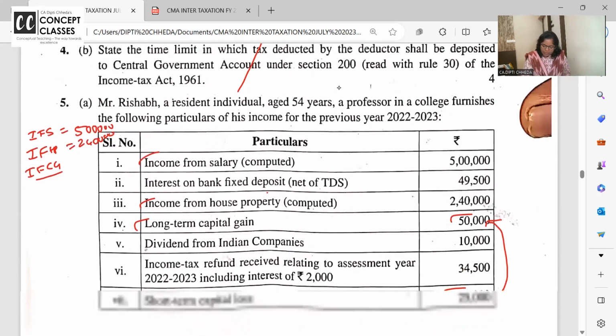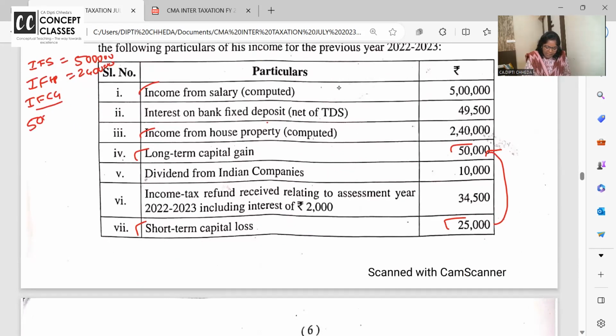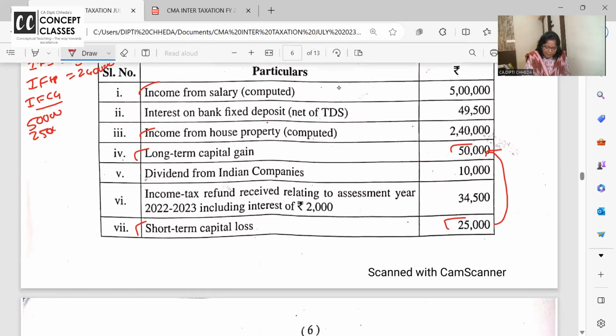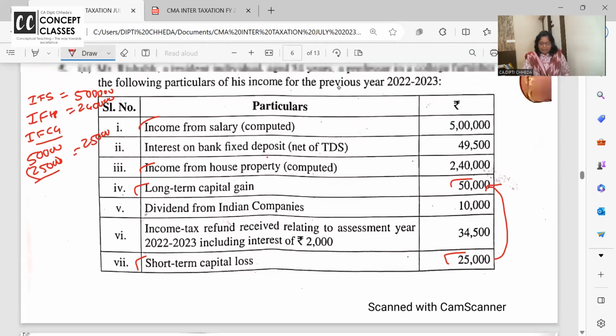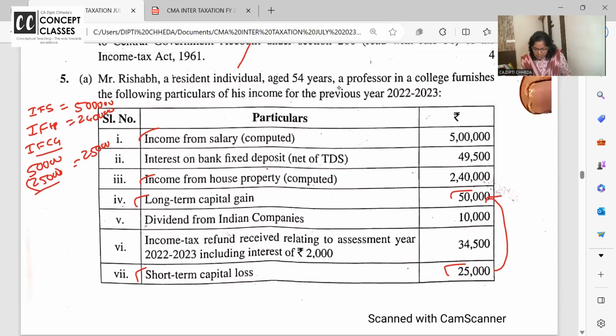So 50,000 is the long term capital gain. उसमें short term capital loss बिल्कुल set off होता है. And outer column is 25,000. हाँ, had it been long term capital loss and short term capital gain, not allowed. Long term capital loss can be set off only in long term capital gain. Short term दोनों में होगा, तो हमने तो कर दिया.